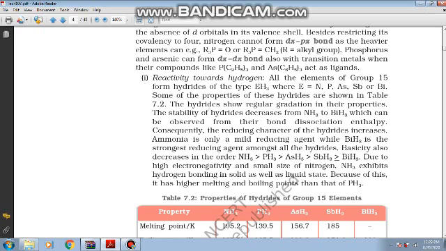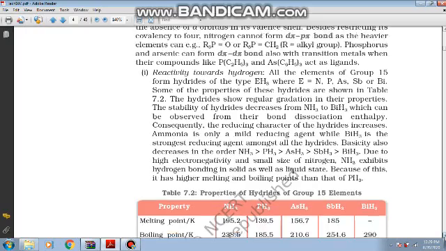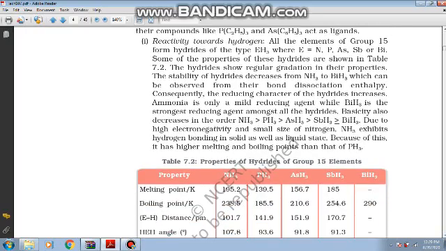Now children, next comes the reactivity towards hydrogen. Group 15 elements can form two series of hydrides, one in the series of EH3 and another in the series of EH5. EH3, where E is any element of group 15, is the most stable and most common one. The basic strength of these hydrides decreases down the group due to the decrease in electronegativity and the increase in size of the element.